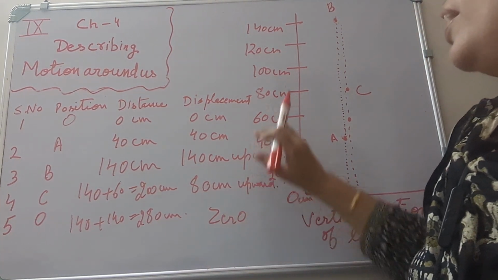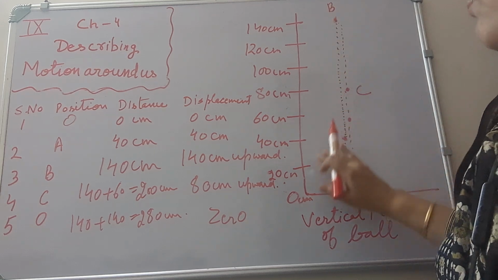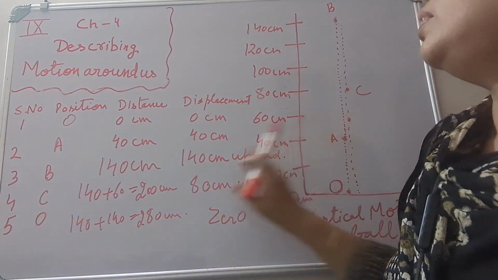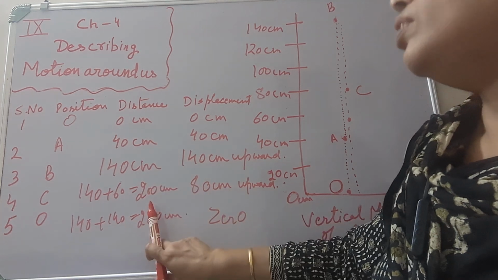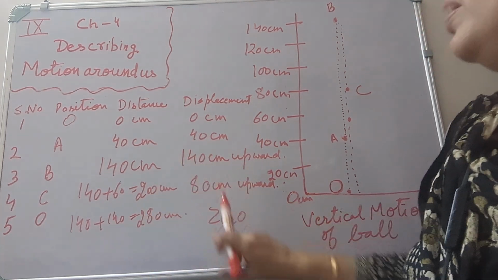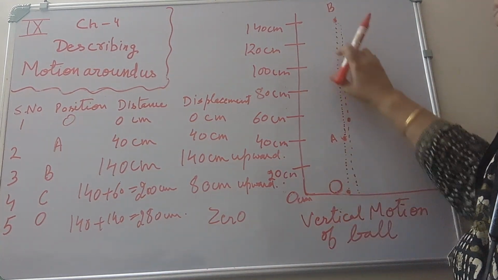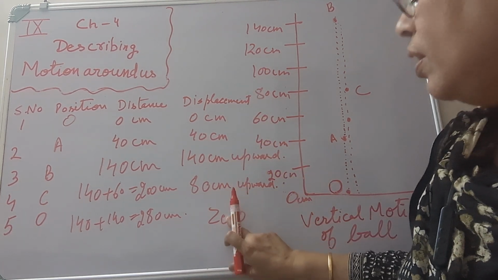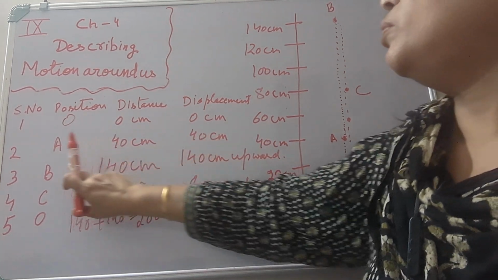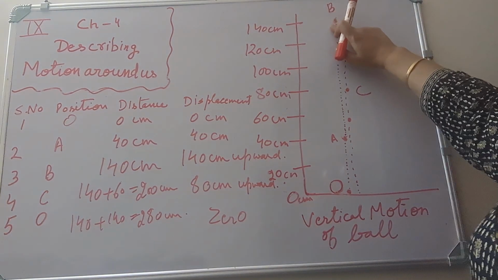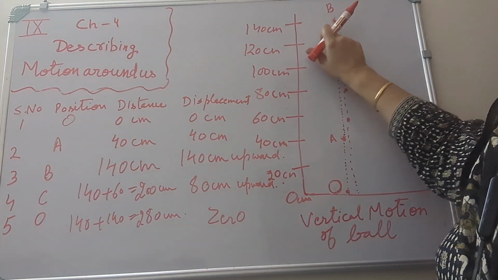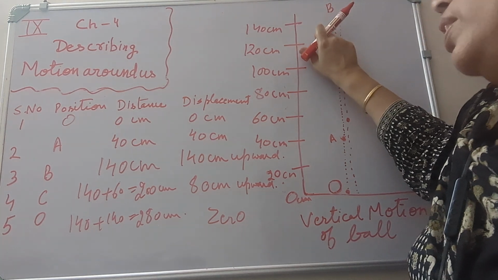Its magnitude can be greater than or equal to the distance traveled. No, its magnitude cannot be greater than the total distance traveled. But its magnitude can be less than. In all cases, the magnitude can be less than or equal to. Like in position B, the distance is 140 centimeter and the displacement is also 140 centimeter.